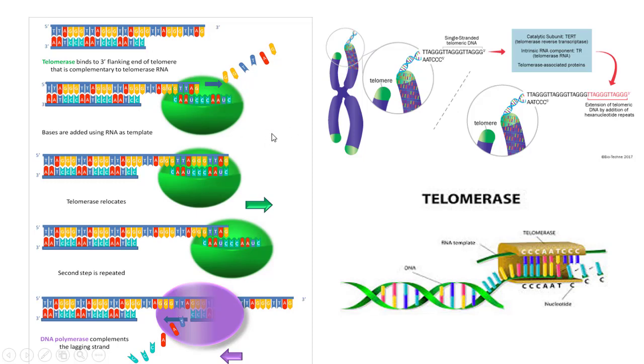Today we discussed eukaryotic replication. It has pre-initiation, initiation, elongation and termination, and telomerase. We discussed it.